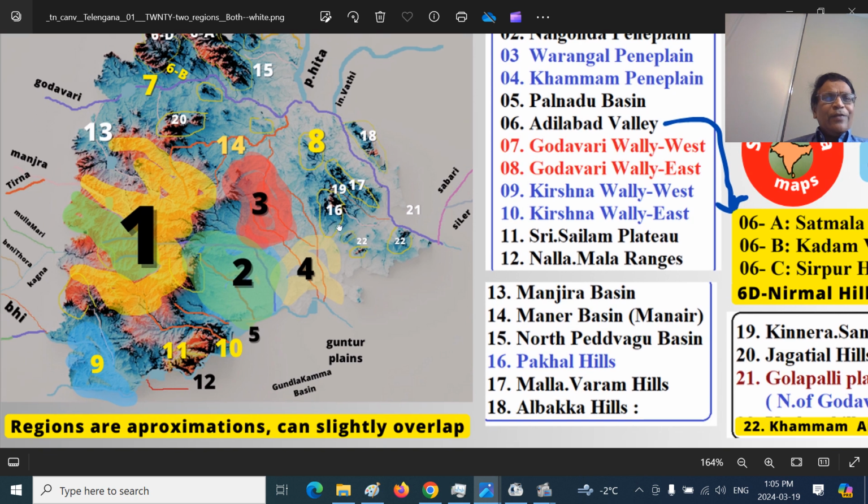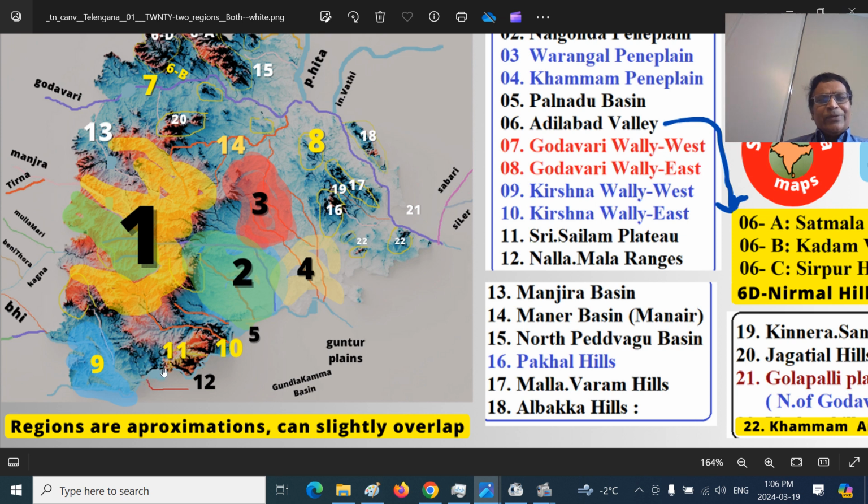The southern frontier of Telangana is defined by Krishna Valley West and Krishna Valley East. This is the Krishna Valley West. Here the Tungabhadra River separates it from the Rayalaseema ceded districts, and the Bhima River just joins the Krishna at the frontier. The western part of the Krishna River Valley is well demarcated, but the eastern part goes through the Nalamala Mountains, the Amrabad mountain region, so it is not that conspicuous.